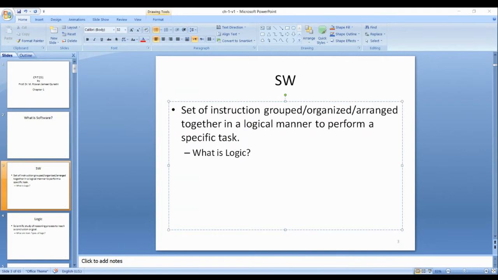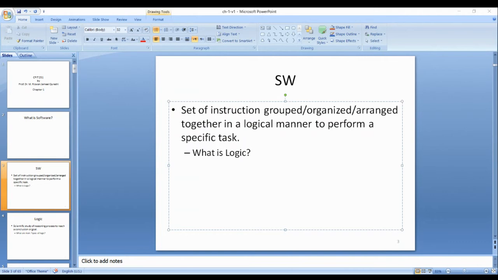If I say 1 plus 1 equal 3, that does not make sense. 2 plus 2 equal 4 makes sense. If I say 2 plus 2 equal 5, that does not make sense.